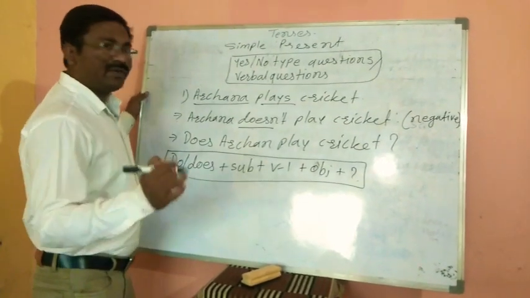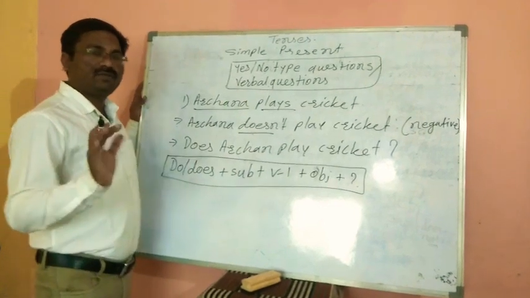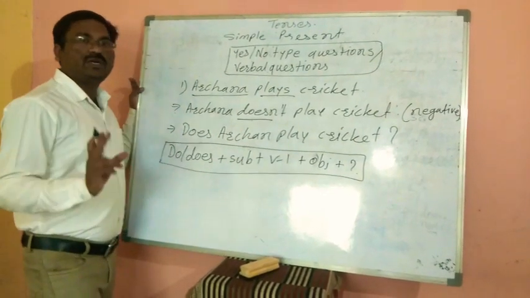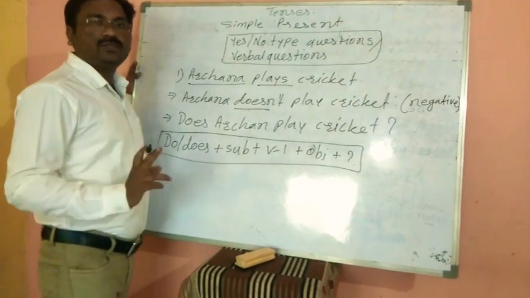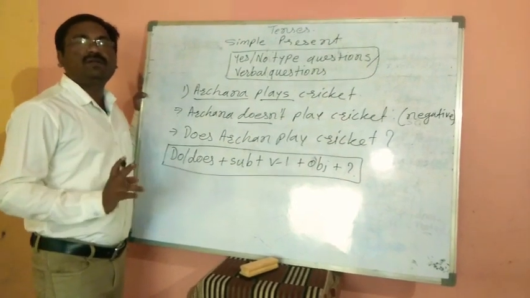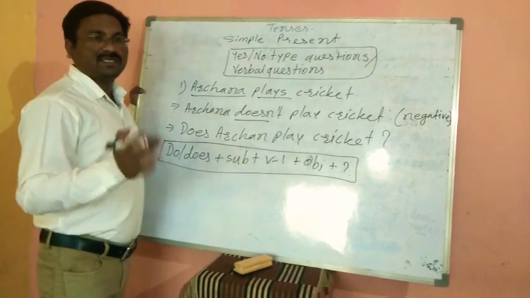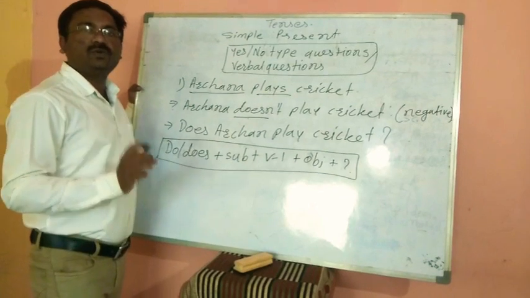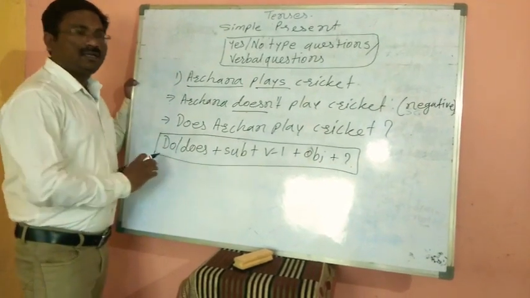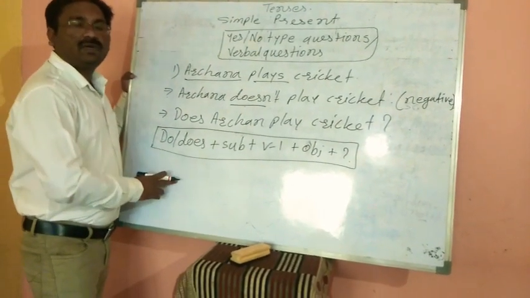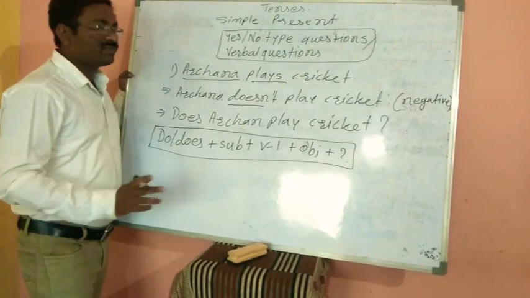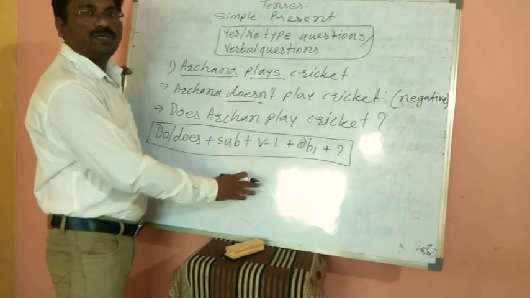One thing I want to tell you: make sure you should not use the s form of the verb with do or does. Whenever we are using do or does as an auxiliary verb, you should not use the s or es form of the verb.